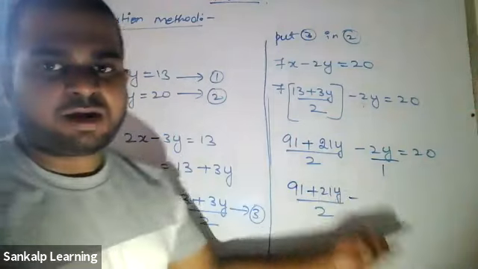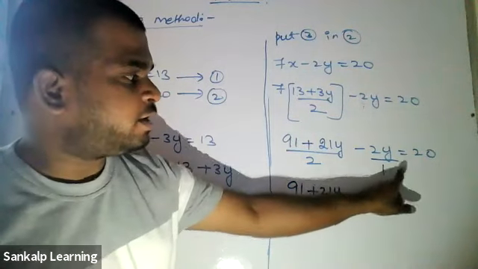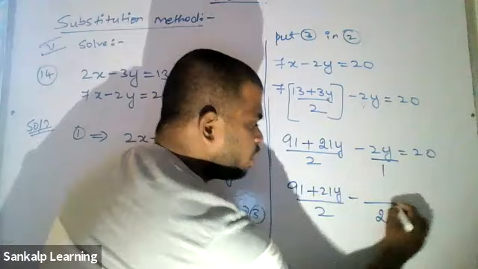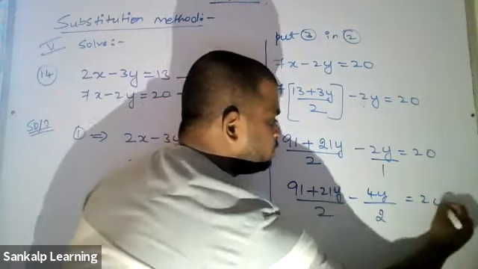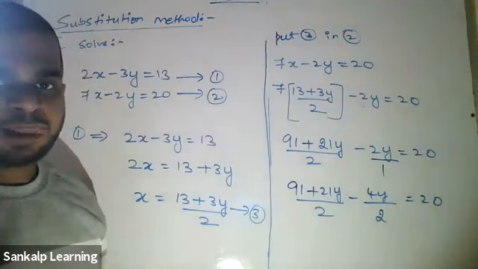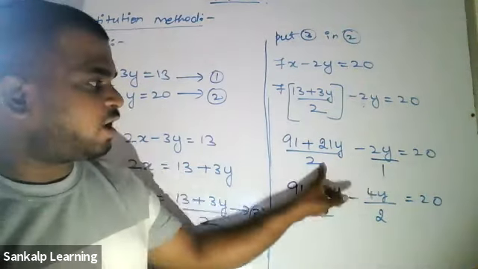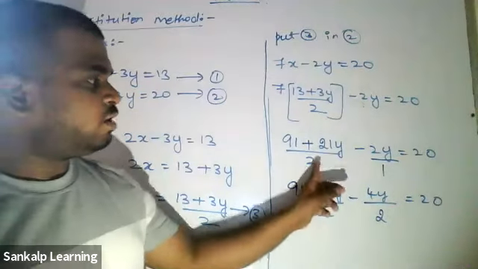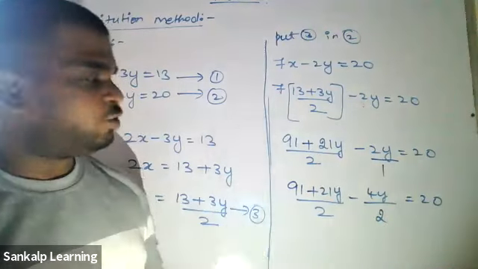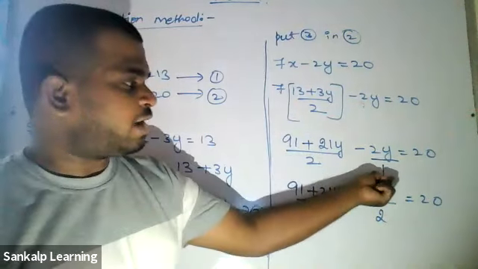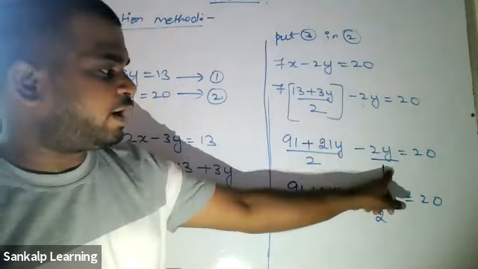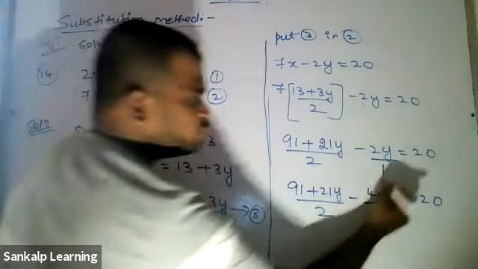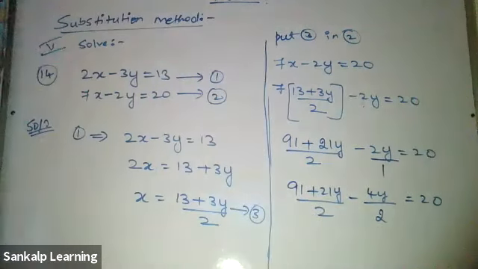Multiply, right? What should we multiply 1 with to get 2? Multiply by 2. 2 into 1 is 2. You should also multiply the numerator: 2 into 2 is 4. Is it clear for everyone? Here the denominators were not the same, so we took the LCM of 2 and 1, which is 2. This one is already 2, this one we have to make 2. So I multiply numerator and denominator by 2: 1 into 2 is 2, 2 into 2 is 4. If you're getting confused, you can also write it here.